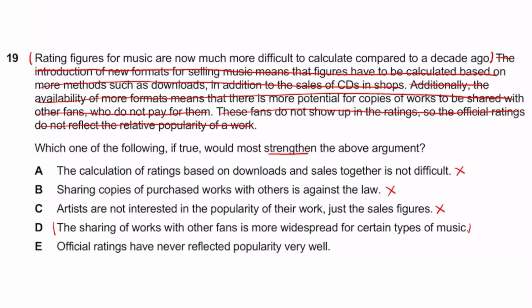Even if you think it strengthens it, hopefully you can understand, guys, that D is much more to the point, because it's really talking about the context about sharing works with fans. I think it talked about it over here, how you could share music with other fans, and that's not put into the statistics. Hope you can see, guys. So D is to the context of the passage, whereas E, yes, it might strengthen it, but I don't really believe it strengthens it much. On top of that, it's not really to the context of the passage, and that's why I don't like this one. Therefore, hopefully you can understand that D would be our winner over here.